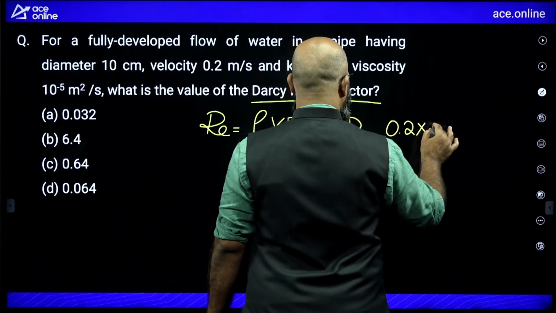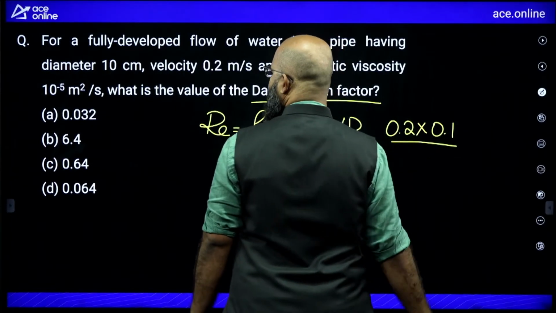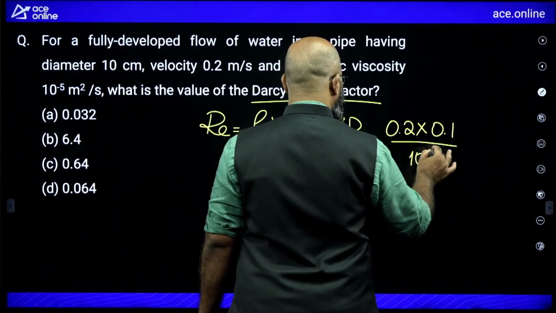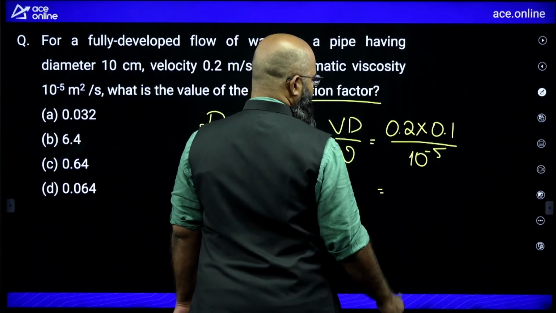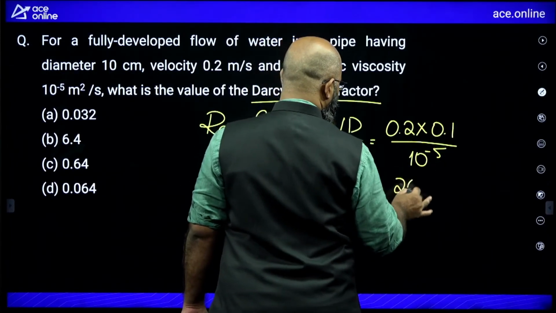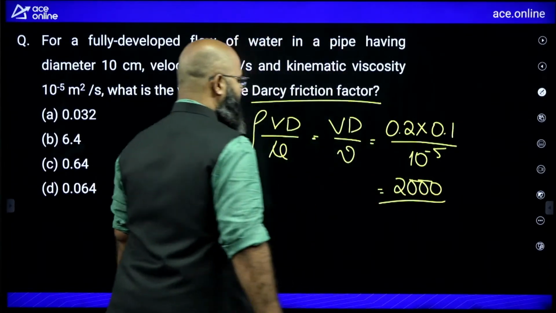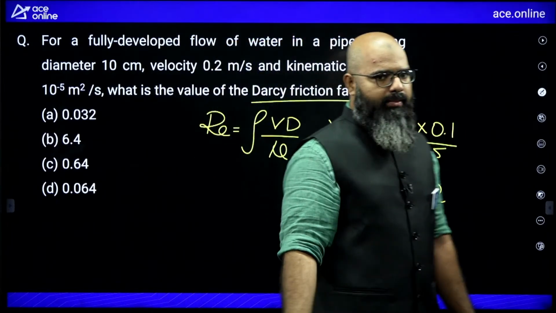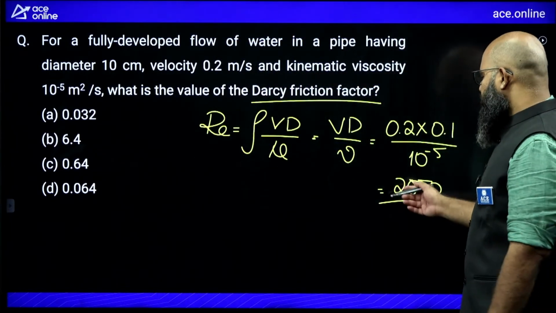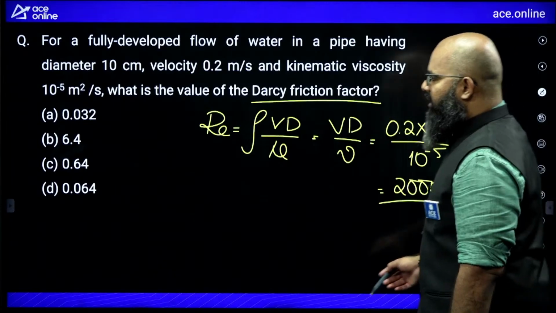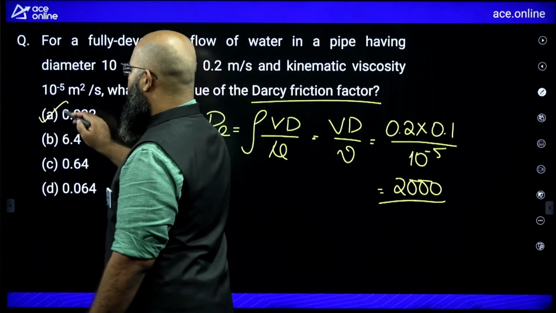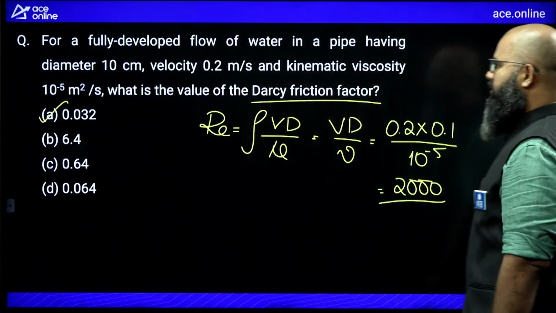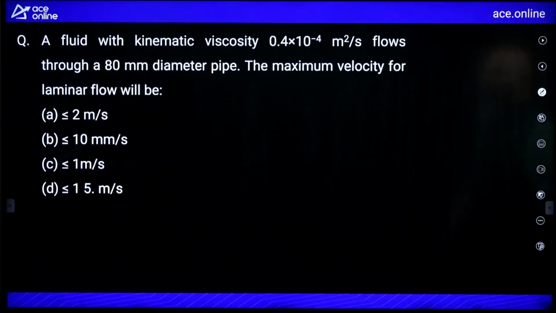Diameter is equal to 0.1 divided by nu, which is 10 power minus 5. So this is coming out to be exactly 2000. If it is 2000, then you can use laminar flow's formula, that is 64 by Re. 64 by 2000 will give you 0.032. Option A would be correct over here. Moving further, the question is saying a fluid of kinematic viscosity 4 into 10 power.